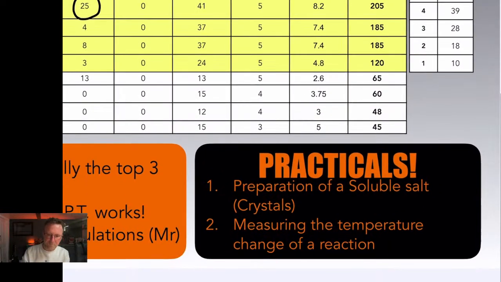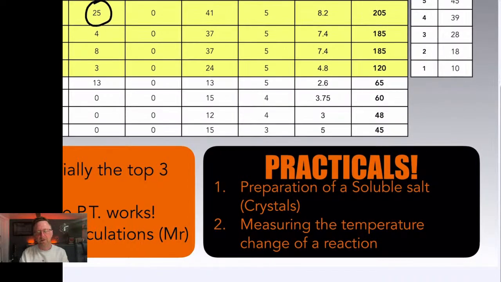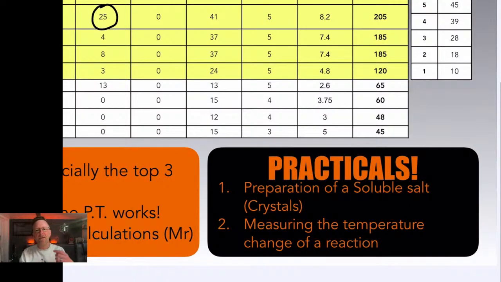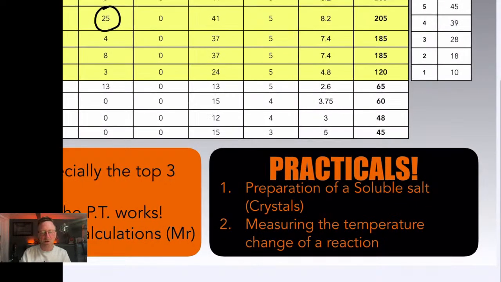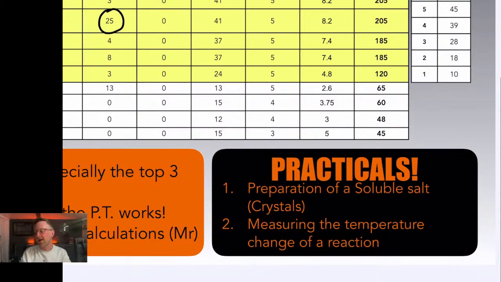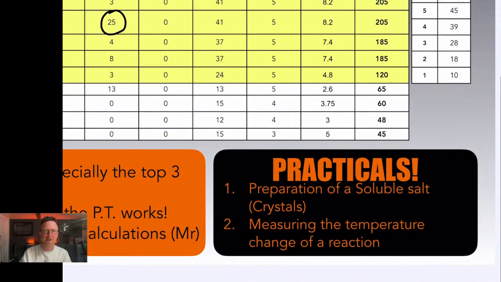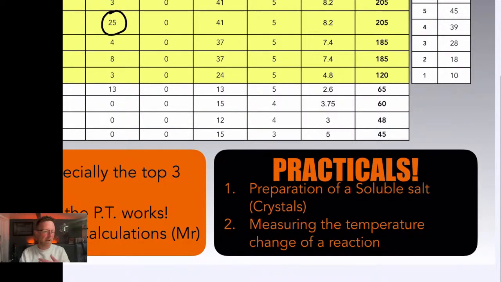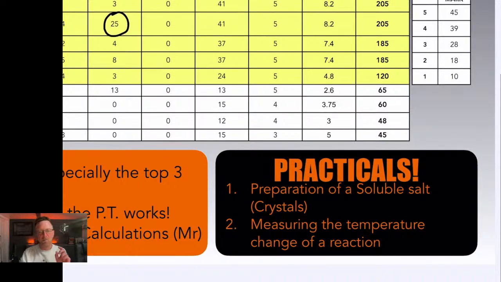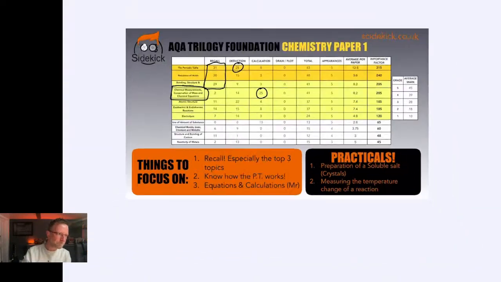And the last one is measuring the temperature change of a reaction. Okay, so they're asking you to use a thermometer and a calorimeter, maybe just measuring the temperature change of a reaction. Maybe it might be an acid and base reaction. It could be something dissolving, but basically measuring the temperature change of a reaction, thinking about how you calculate whether it's exo or endothermic or anything like that. Okay, so measuring those 2 are the top practicals for chemistry paper 1.